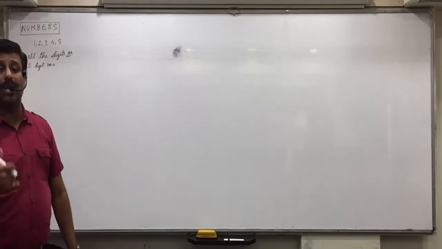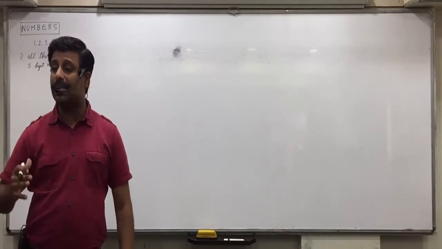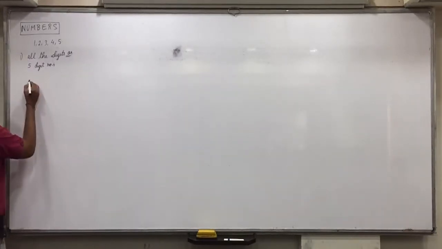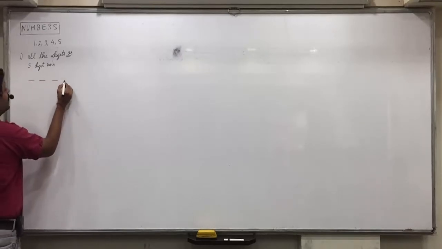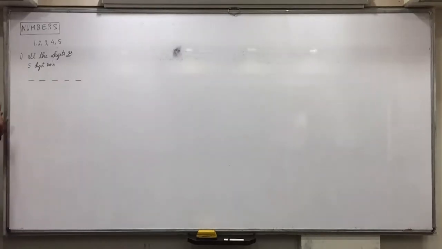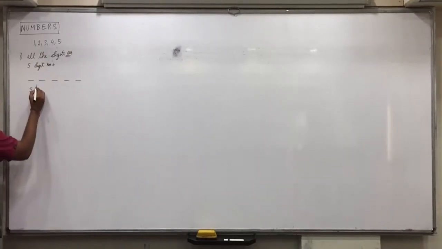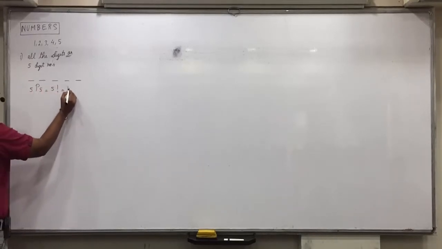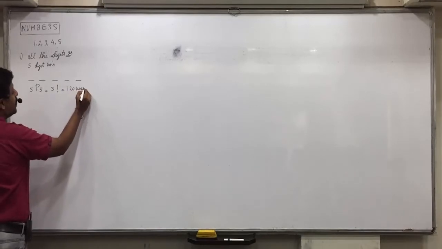Total how many digits are there? 5. We have to arrange 5 digits in 5 places. This can be done in 5P5, which we discussed is 5 factorial, that is 120 ways.